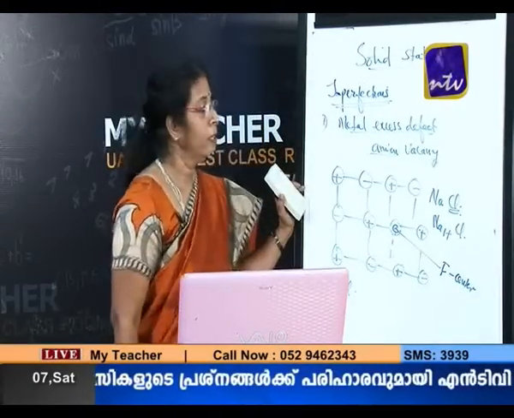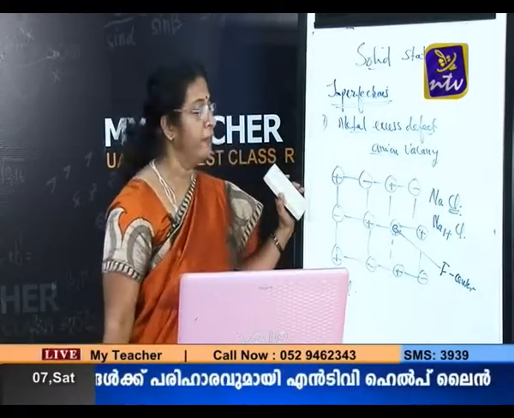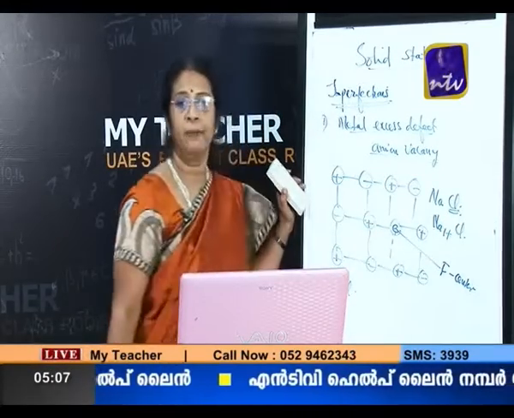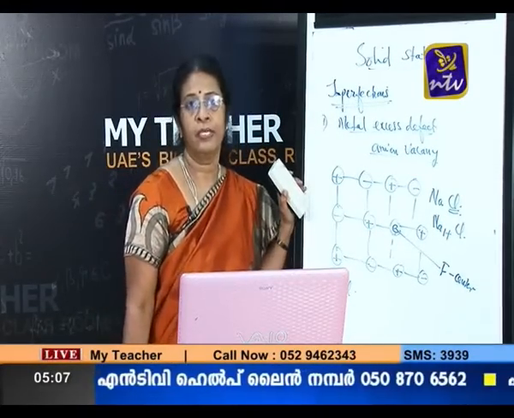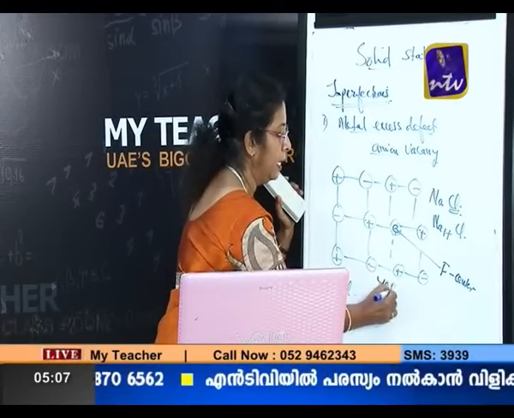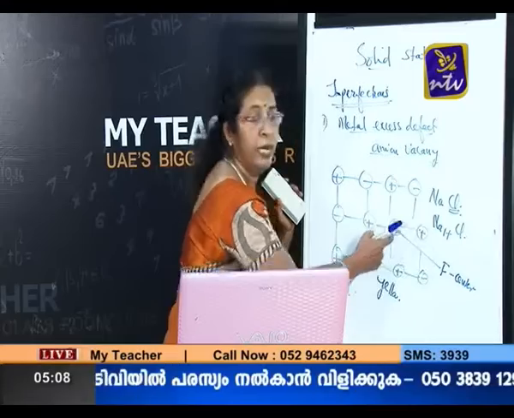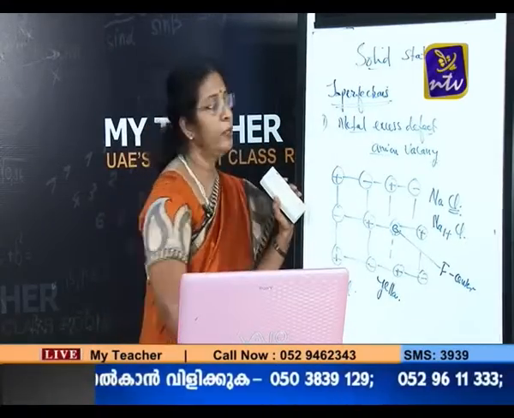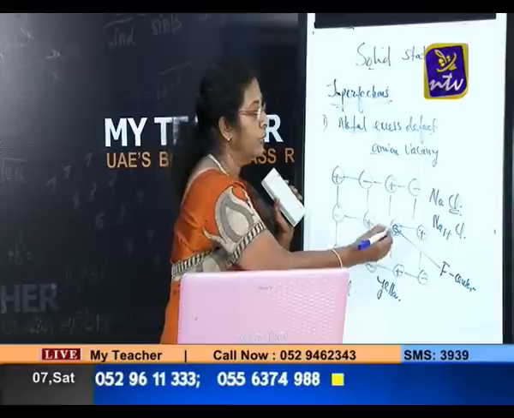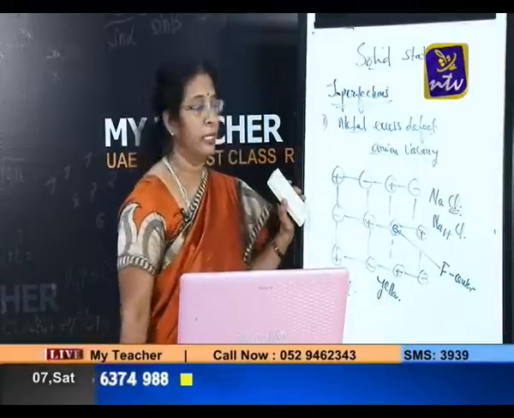F center means Farben center, a German word meaning color center, because sodium chloride, table salt, we know is colorless. It is white in color. This sodium chloride is having yellow color. The color is due to the presence of this electron in the anion site, and also this sodium chloride is paramagnetic. Again, that is due to the presence of this single electron in the anion vacancy.